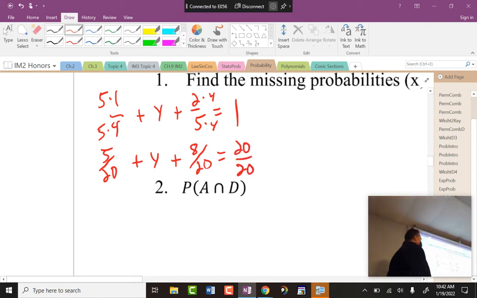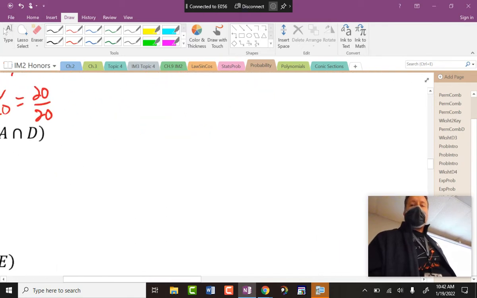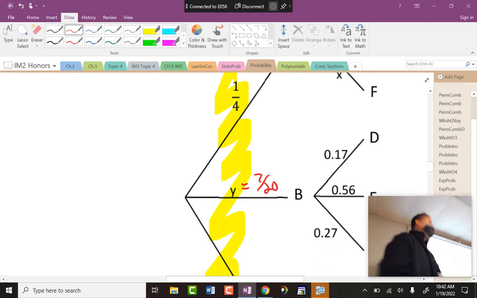So what does y have to be? Looks like I'm missing 13/20. No, it looks like I have 13/20. My bad. So y equals 7/20. That makes up the 20/20. Very simple once I get a common denominator. And I'm going to go to this tree and put that 7/20 there, and leave it as a fraction for right now.